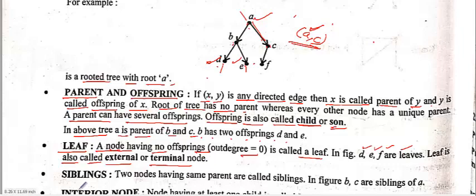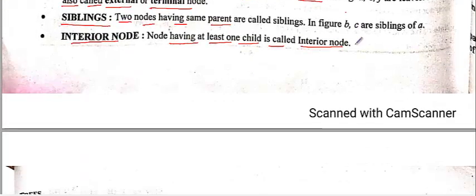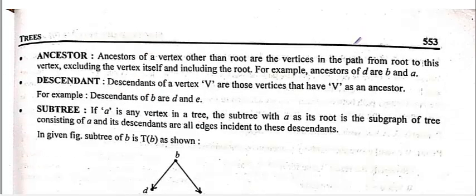Next is siblings. Siblings means two nodes having the same parent. Like D and E have the same parent, so they are siblings. Similarly B and C have the same parent, so B and C are siblings of each other, or you can say children of A. An interior node means a node having at least one child. B is an interior node, C is an interior node. We have many important definitions.